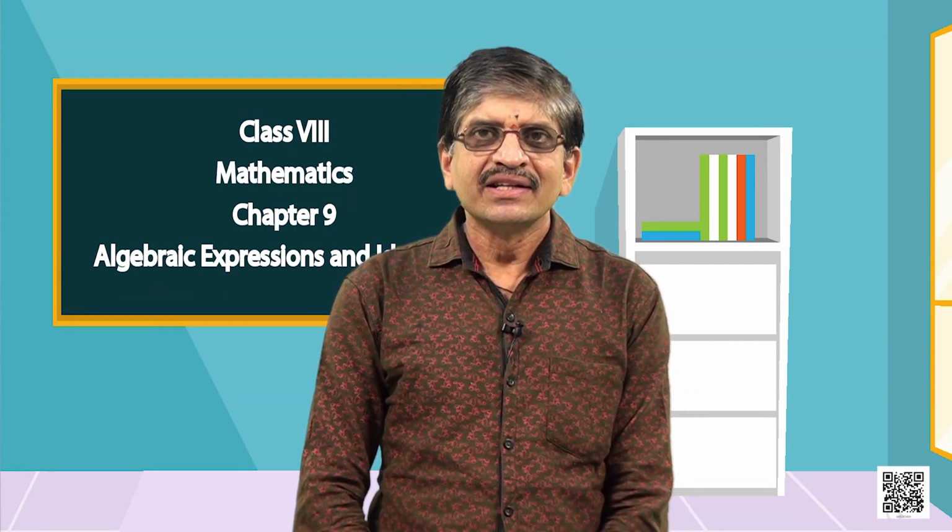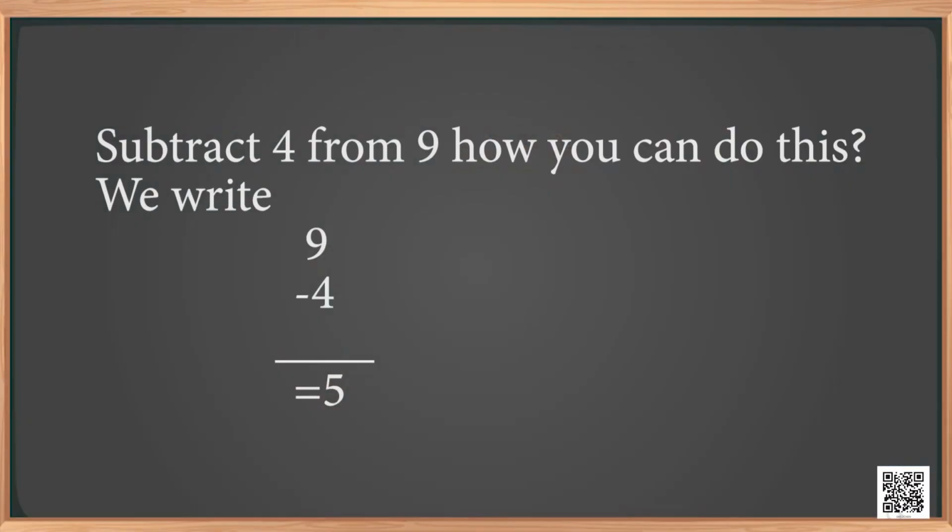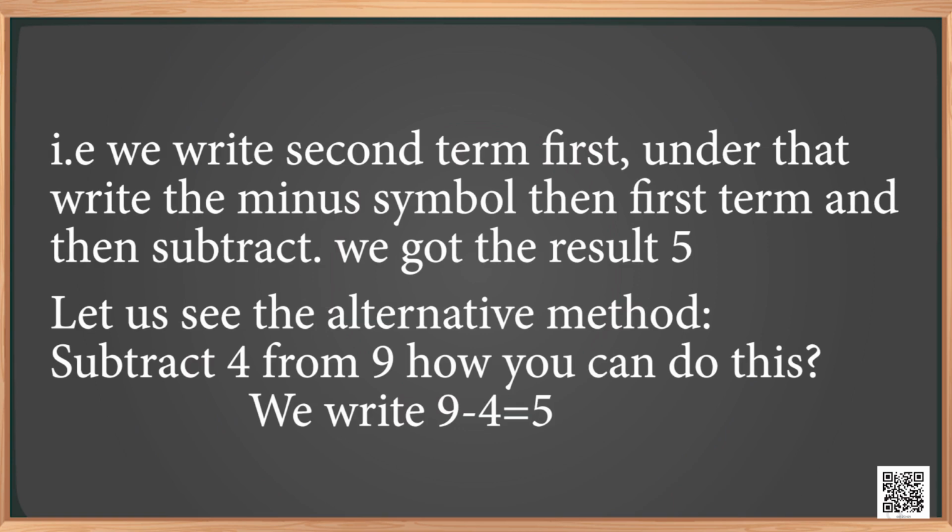Let us take this simple problem. Subtract 4 from 9. How can you do this? Good. We write 9, below that minus 4, that is equal to 5. That is, we write the second term first, under that the minus symbol, then the first term and then subtract. We got the result 5.